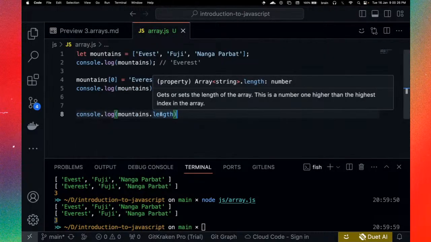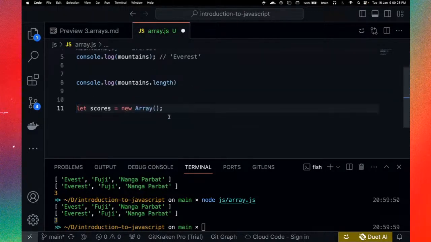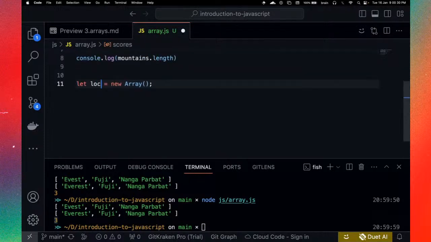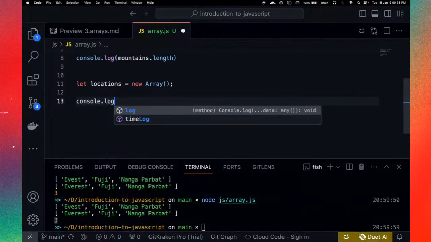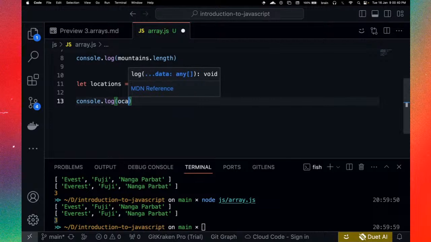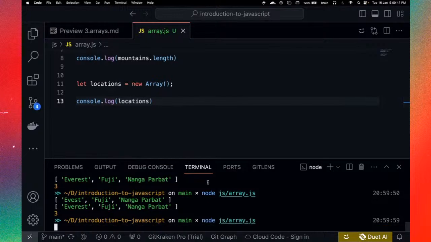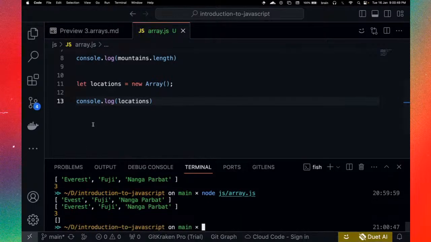So let us create an array here. Let's call this locations, as a new array. And if we print locations, so let's do console.log locations. All right, if we print locations, that gives you an empty array.